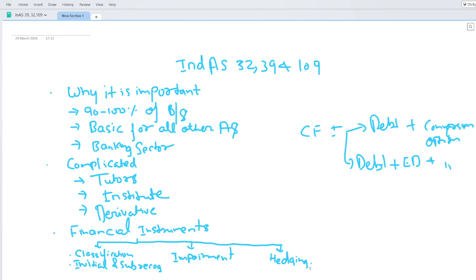Nobody has talked about what the embedded derivative is. Here it is a put option, and then you have the call option, all those things.